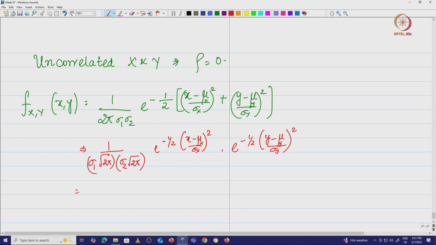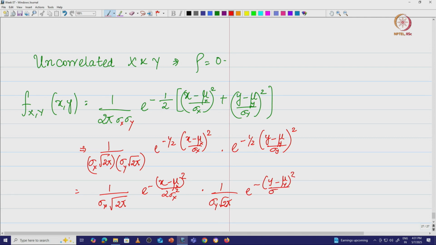Now you can see very clearly that you can write this as 1 by sigma x root 2 pi e to the minus of x minus mu x the whole square divided by 2 sigma x square, into 1 by sigma y root 2 pi e to the minus of y minus mu y the whole square divided by 2 sigma y square, where sigma square is the variance basically.